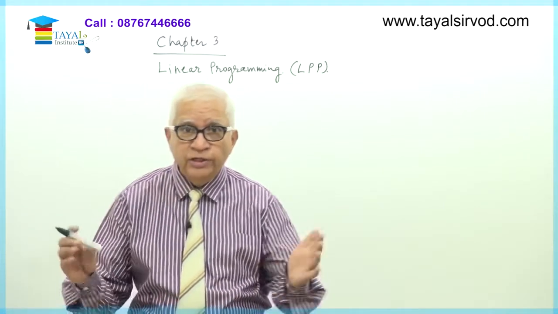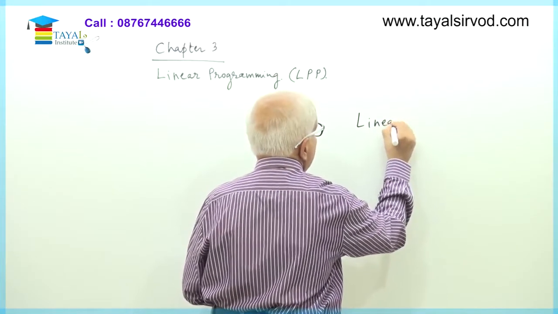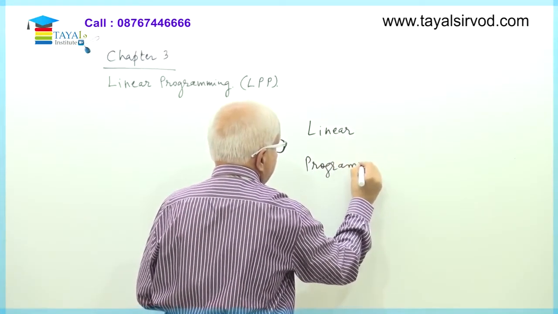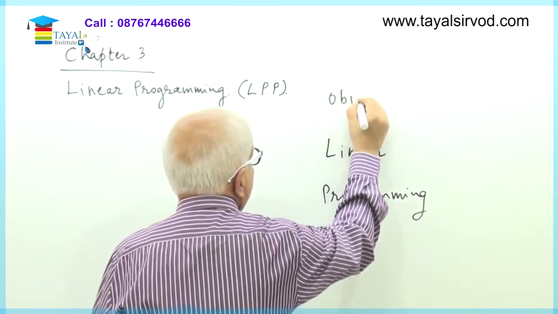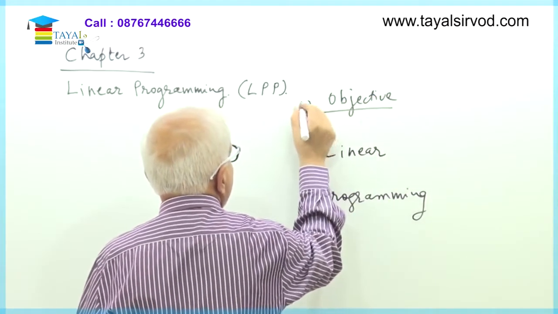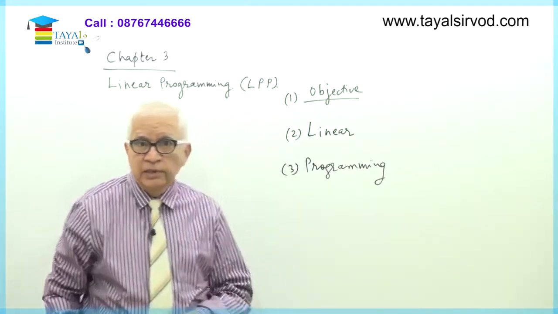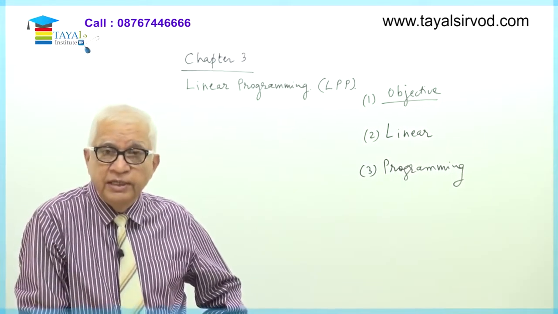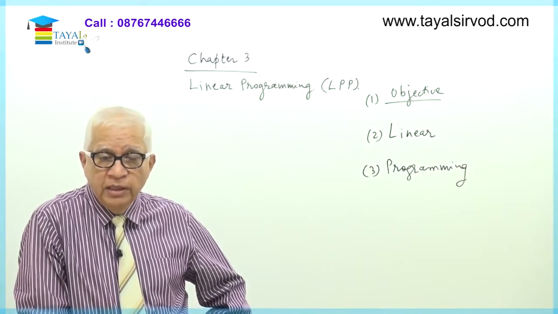Linear programming are obviously two words, so I'll write them here, linear and programming. And there is an objective for doing linear programming. So let's understand these three words. Objective, what is the purpose? What is the purpose of solving this problem? Let us first understand that, then understand the meaning of linear, and then understand the meaning of programming.